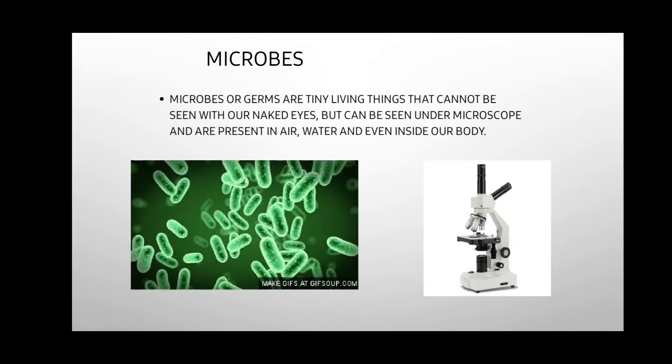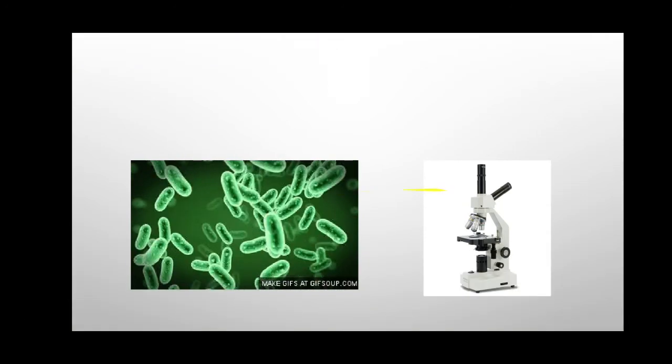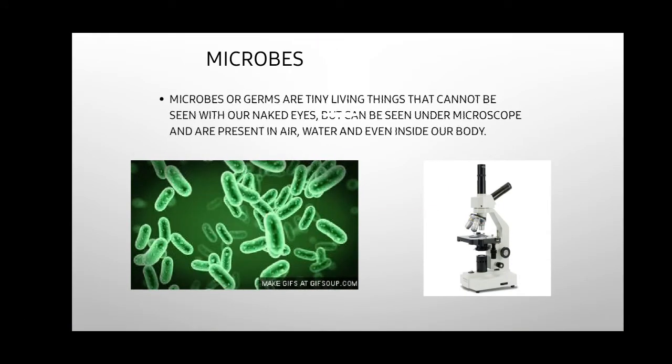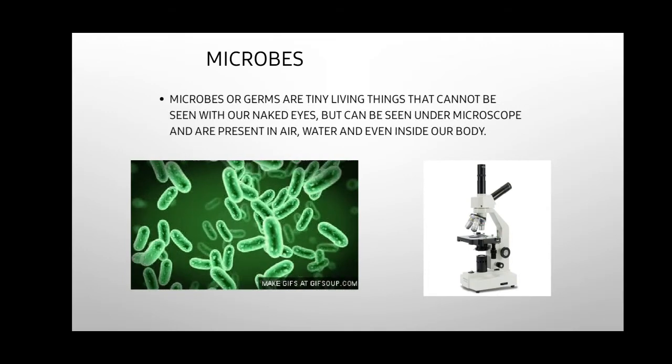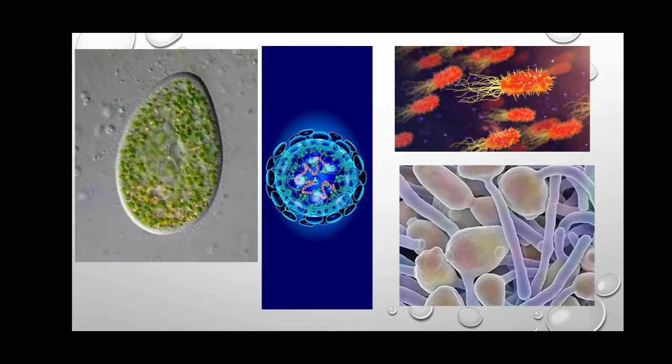So what are microbes? Microbes are basically tiny germs. Microbes are also called germs. They are tiny living things that cannot be seen with our naked eyes but can be seen under a microscope, and are present in air, water, and even in our body. The next is communicable disease. As I have told you, it is caused due to some germs, which we cannot see through our naked eyes. These are a few images of such microbes.